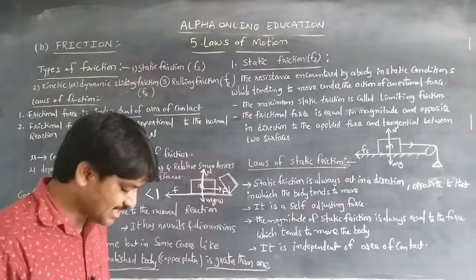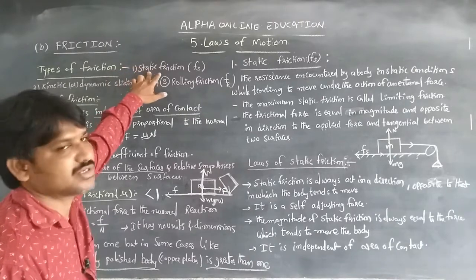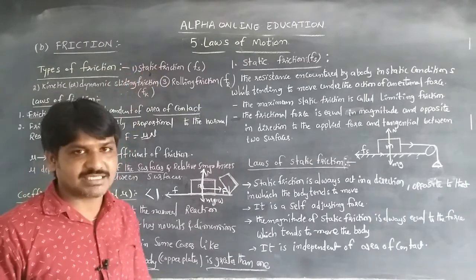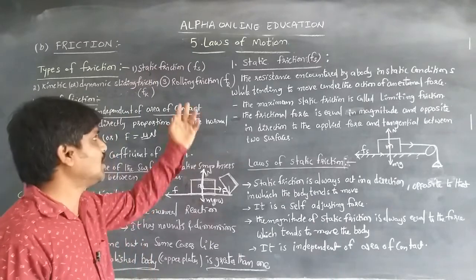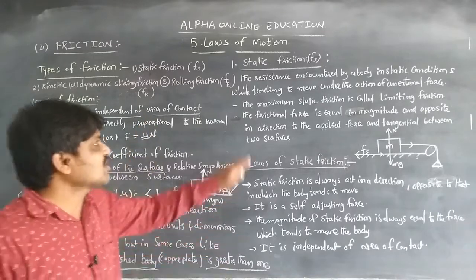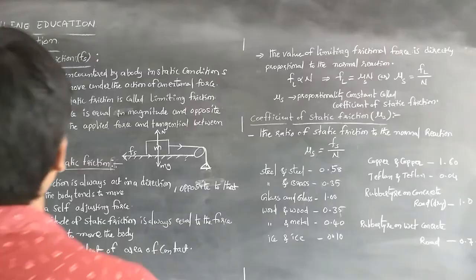Now we are going to discuss the types of friction, and we will discuss them in depth: static friction, kinetic or sliding friction, dynamic sliding friction and rolling friction. So first of all, the first one is static friction.